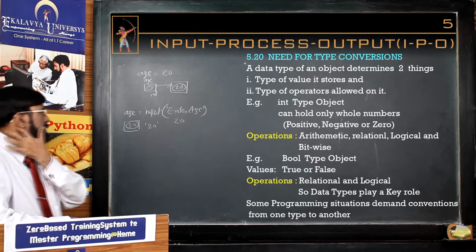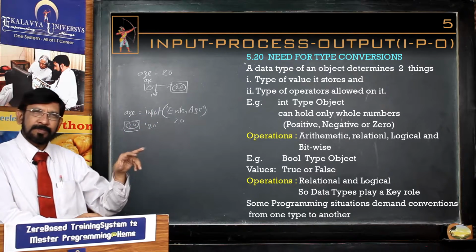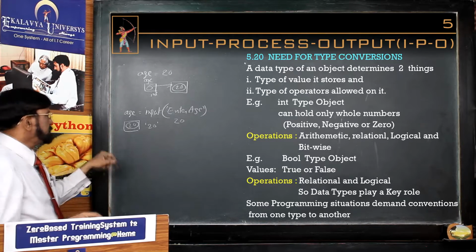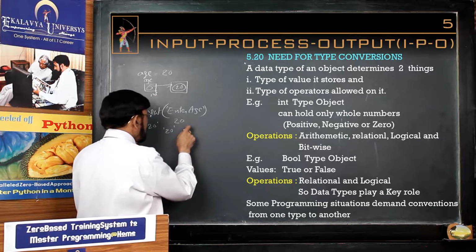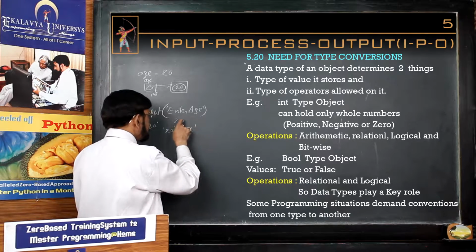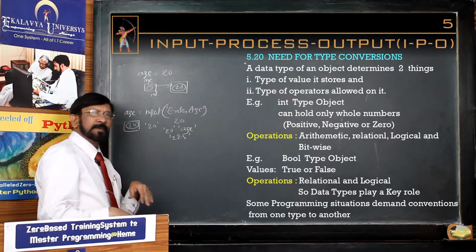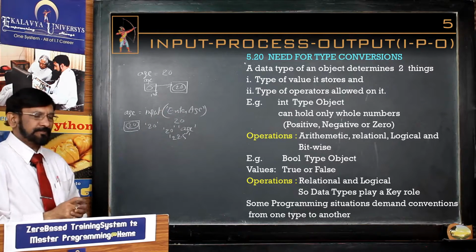As a string. Why? The input function takes any data and converts it to a string. You may give 20, it is converted as a string. You give a word like age, it is converted as a string. You give 22.5, this is also converted as a string. Anything you give will be converted as a string.